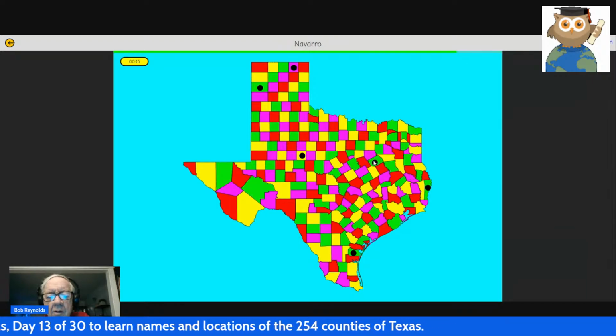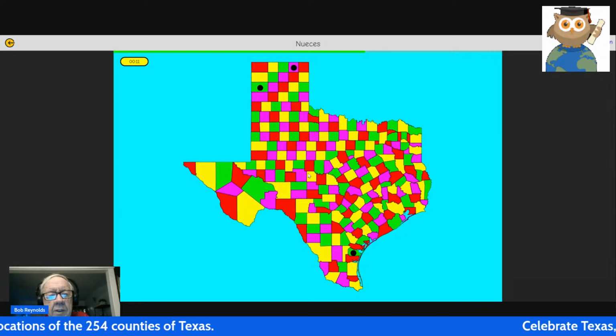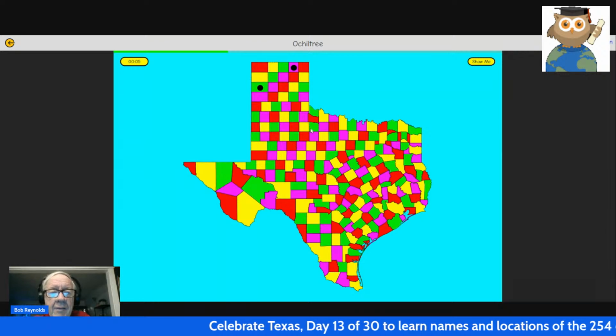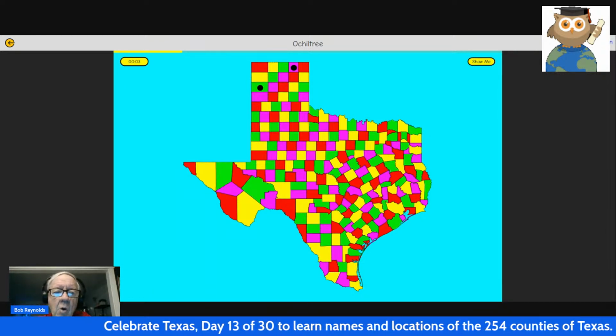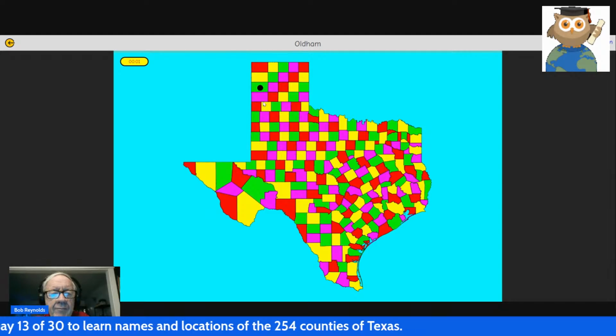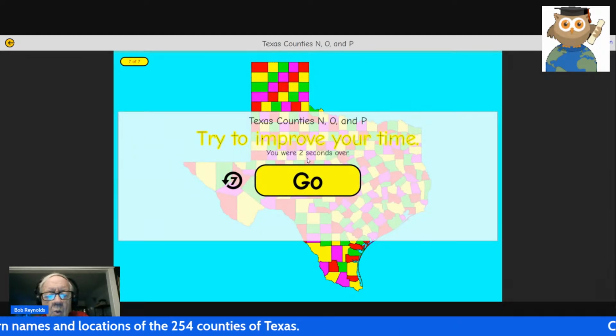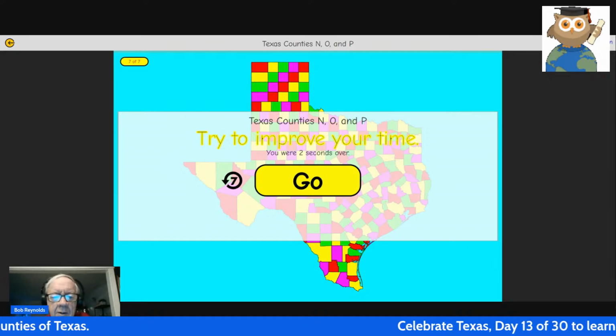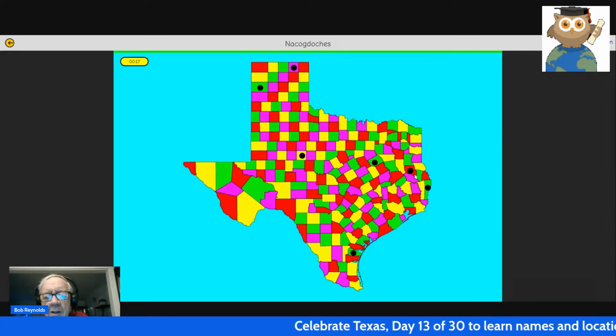Nacogdoches, Navarro, Newton, Nolan, Nueces, and that's all the counties that begin with the letter N. And then there are 3 that begin with the letter O. That's Ochiltree, Oldham, and Orange. Ochiltree, Oldham. Click there. We did not beat the clock. We were 2 seconds over, but we're getting better. We click the go button.